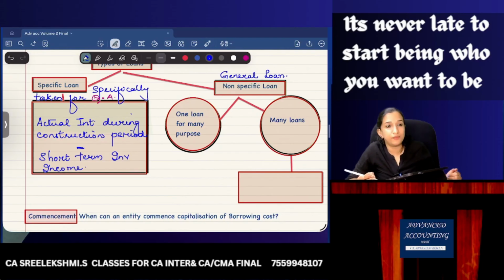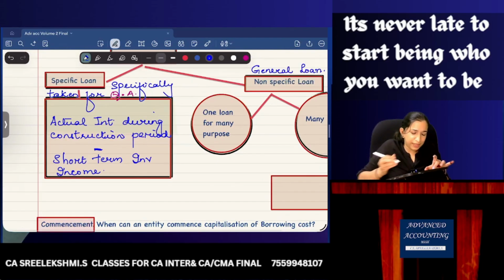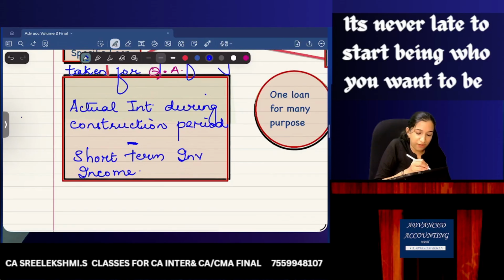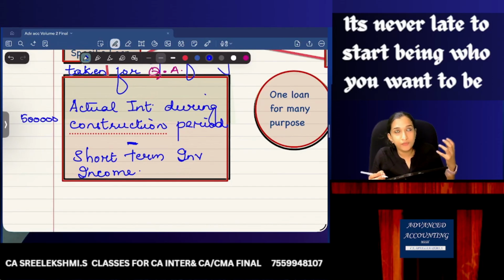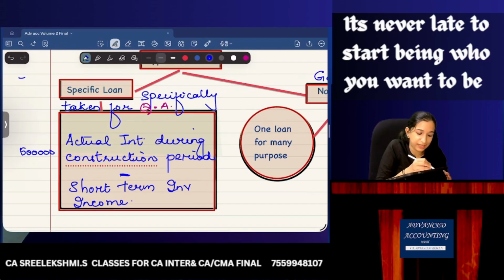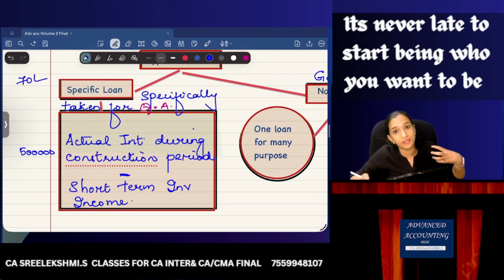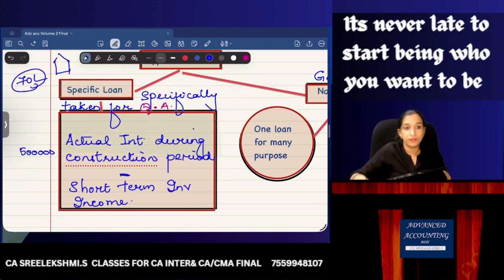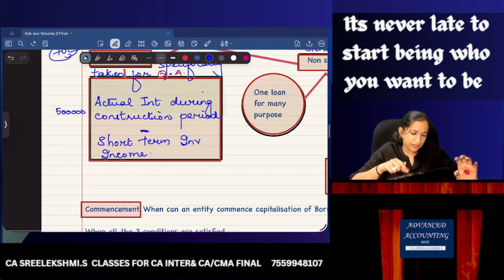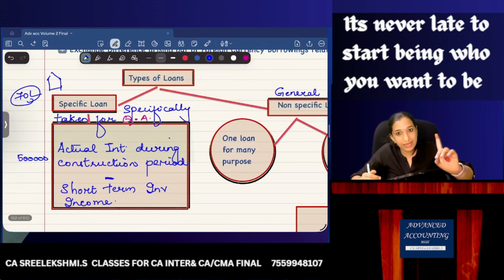Any short-term investment income. Say for example, my actual interest is 5 lakhs during the construction period. But listen, if for example I have taken a loan of 70 lakhs, the entire 70 lakhs will be credited to my bank account when I take the loan. And 70 lakhs I've taken for the construction of a building. So, is it like I'm withdrawing the entire 70 lakhs on a single day?